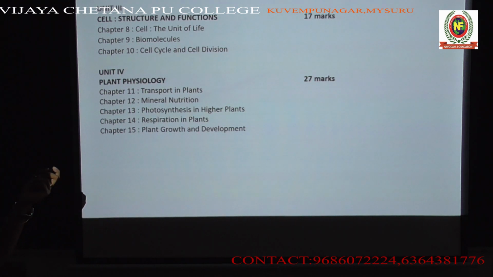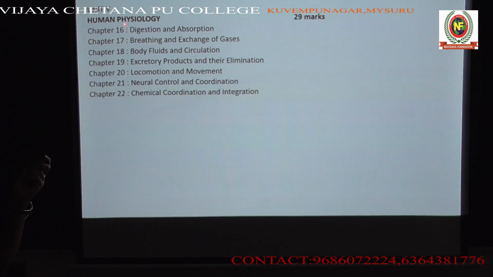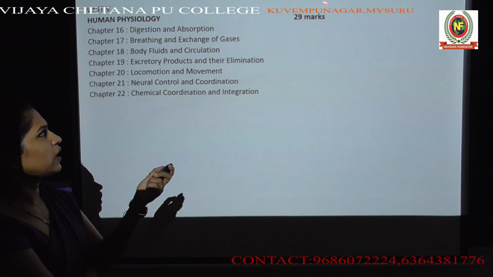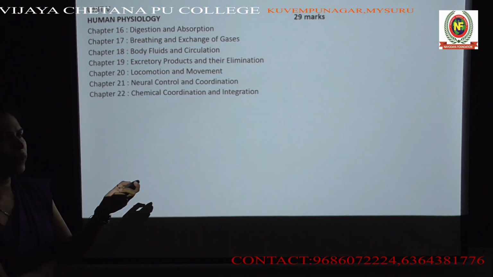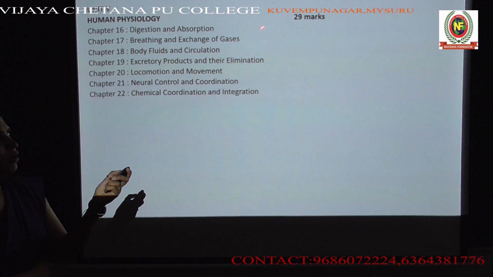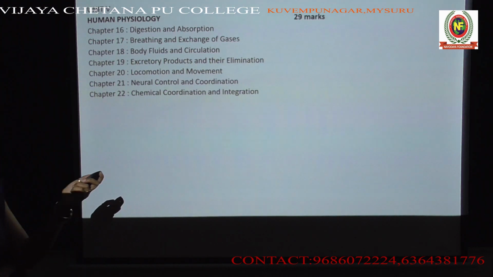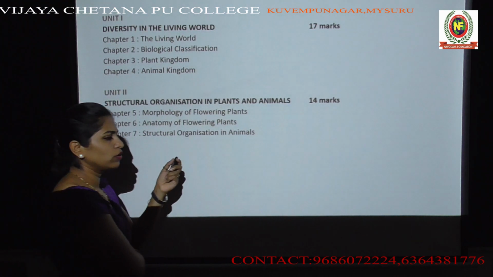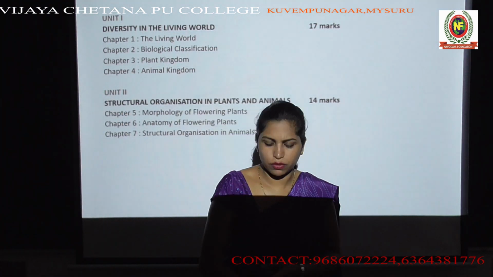Let's move on to your unit 5, which is human physiology. As you can see, it has the highest weightage in your syllabus. It has a weightage of 29 marks because it has 7 chapters covered under this one unit. So this is all going to be your syllabus for the next 1 year.